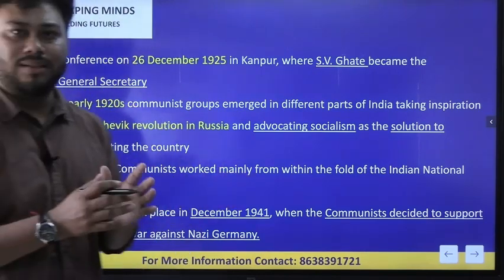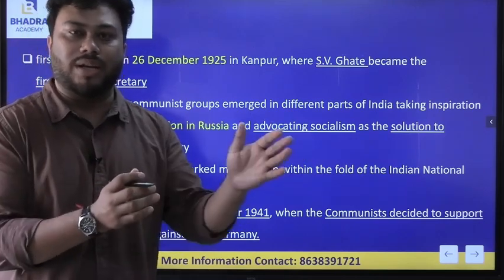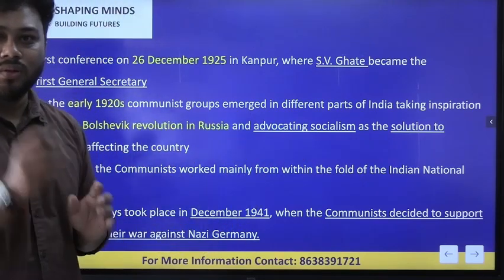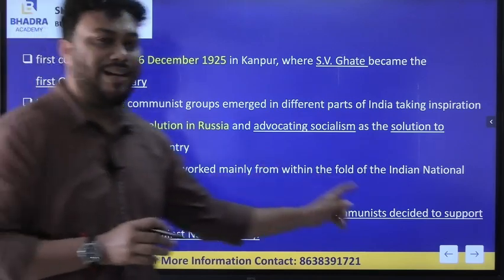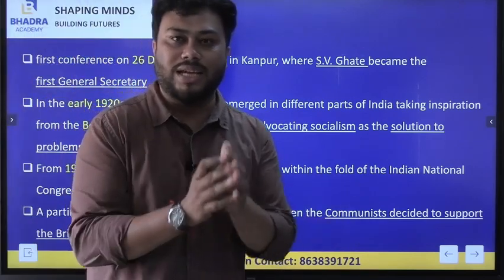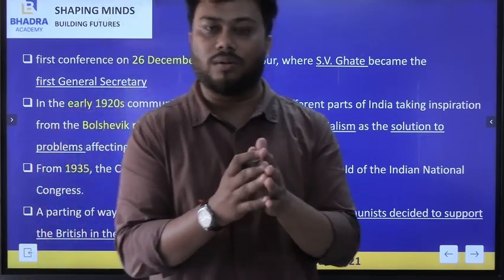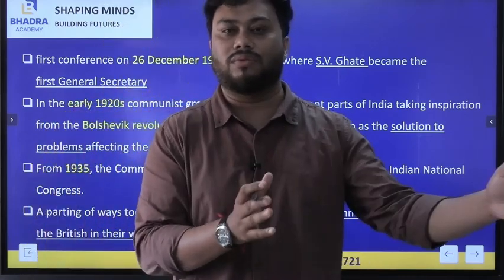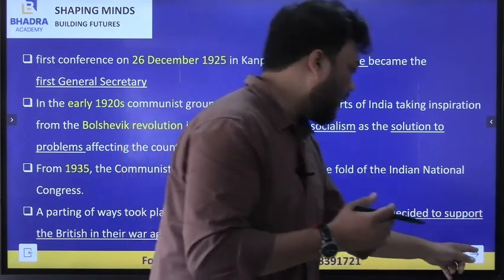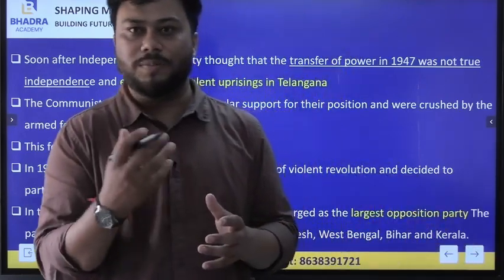But they split away from Congress in 1941, when the Communist Party of India decided to support the Britishers against the Germans. In this situation, the CPI separated from Congress. Their ideology is basically socialism.